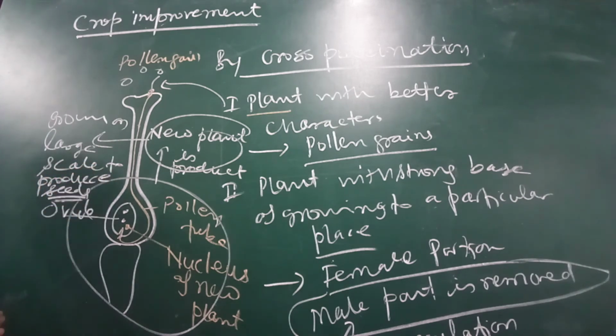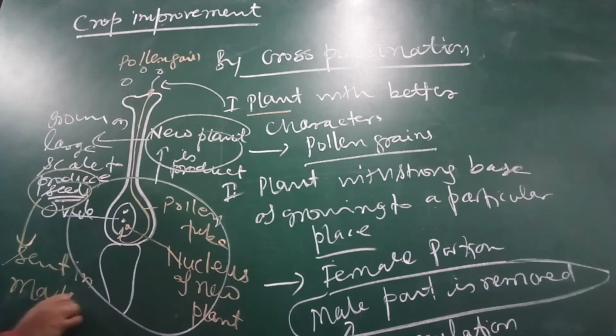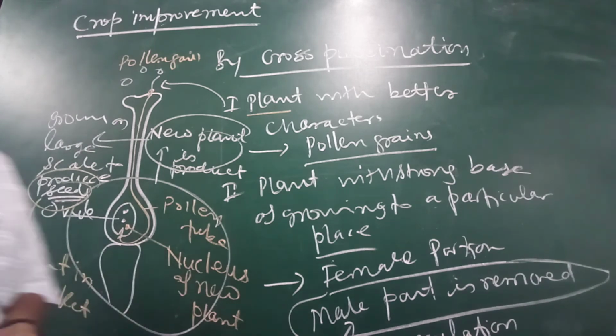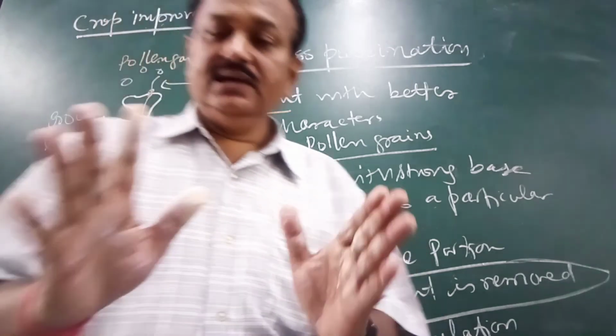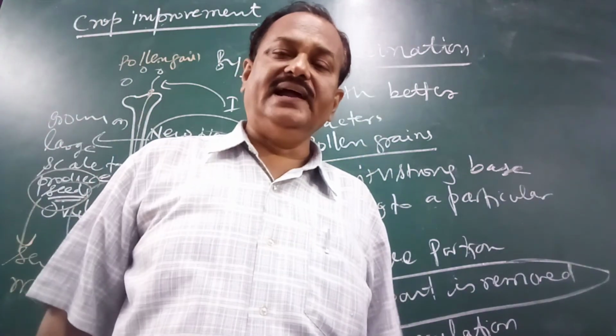Now these seeds are sent to the market. So this is how a better variety of plant is produced.